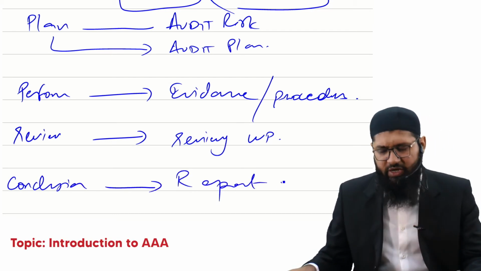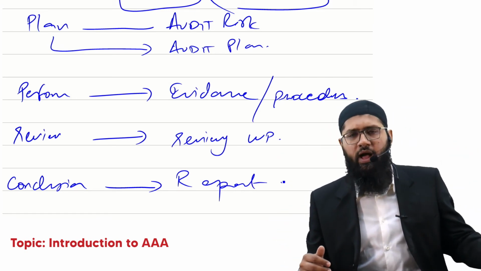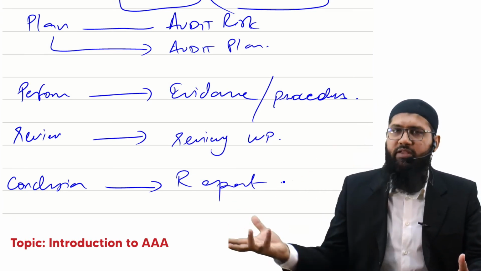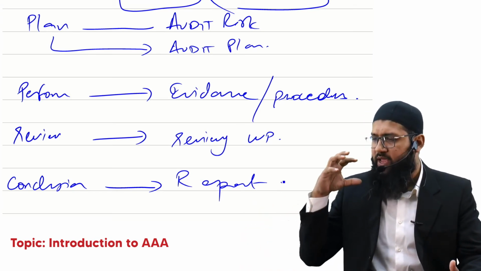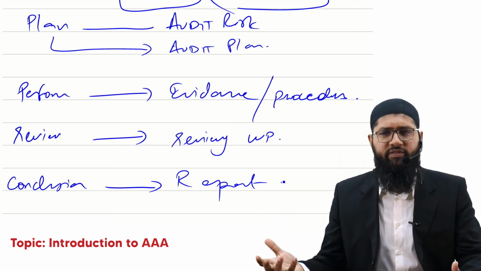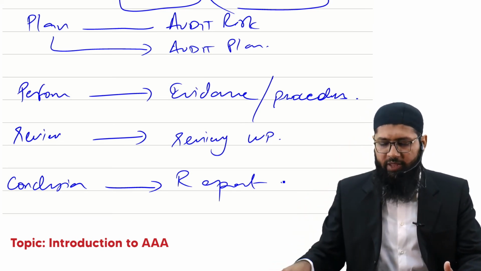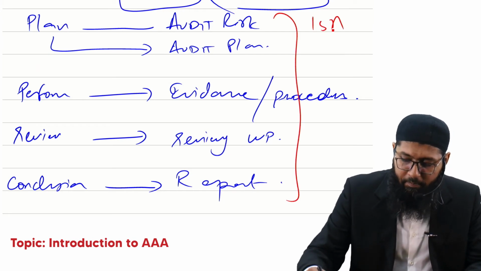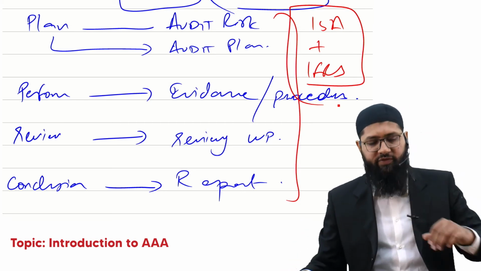The fourth stage is going to be the conclusion or finalization stage, where you would actually be giving the audit report. So all of these things: what are the risk areas, what accounting standards apply to the company, what are the implications of conducting these specific procedures, what could be a reaction under the given circumstances, and so on. There could be many things that are going to be applicable here. So almost the entire ISA series plus the IFRS is going to be applicable in this specific scenario.